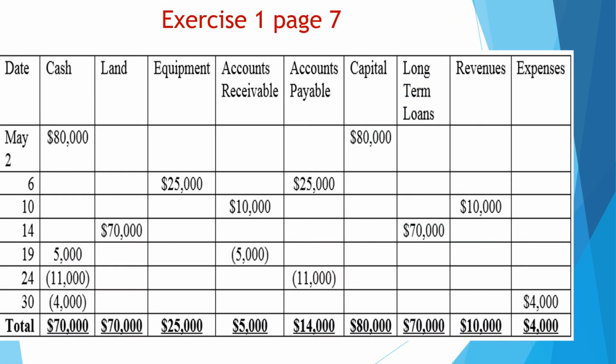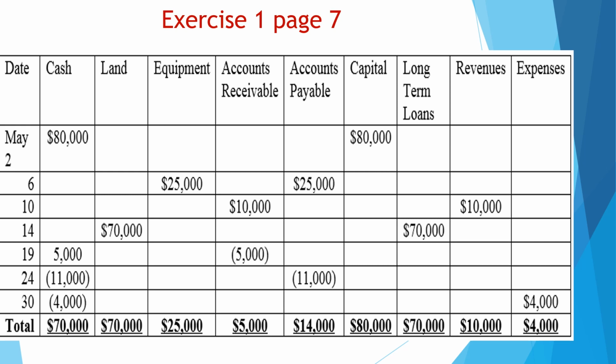Now let's solve exercise 1, page 7 in your book. Mr. Sam decides to open a new consulting company. During the month of May, the following transactions occurred. The required is to prepare a schedule of transactions showing the effect of each of the above transactions on the mentioned accounts and then totaling each account.